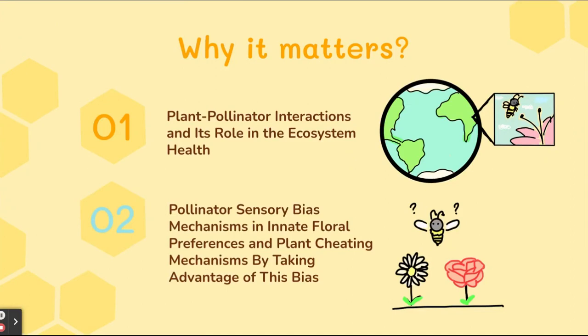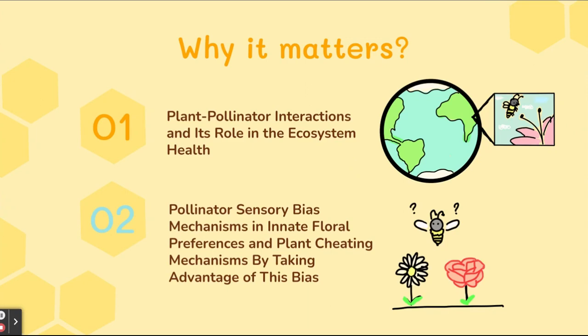And why does this matter? Exploring the effects of floral components on pollinator preferences is important for a better understanding of plant-pollinator interactions, which affect the overall health of the ecosystem. In other words, if flowers are not able to attract the right pollinators, plant reproduction would halt since the transfer of pollen would not occur, resulting in an ecosystem of dying flowers, leading to a lack of certain flowers and therefore plants that otherwise support the food supply chain.